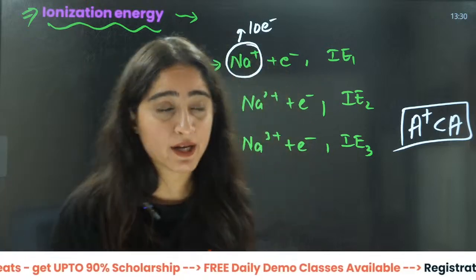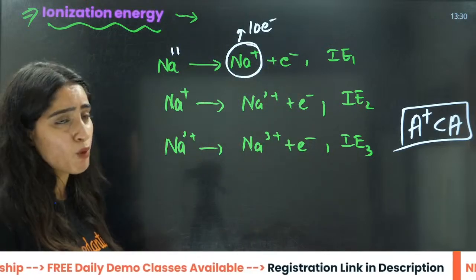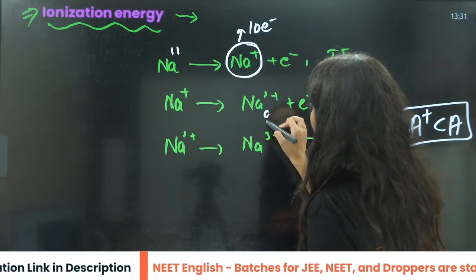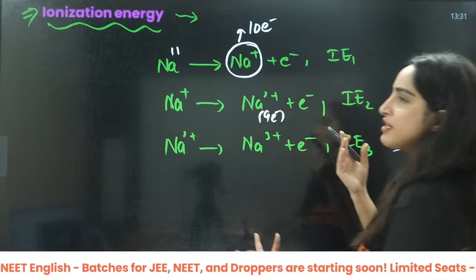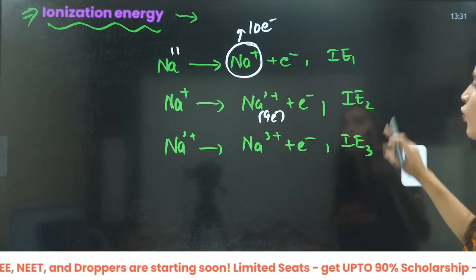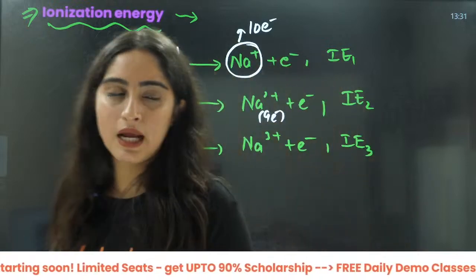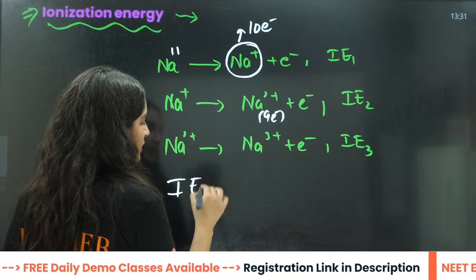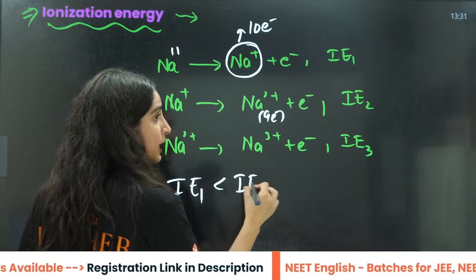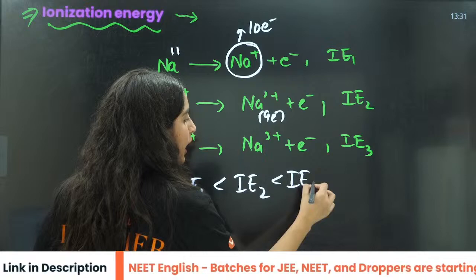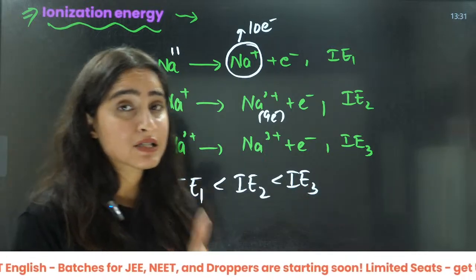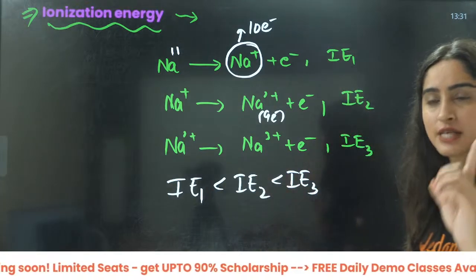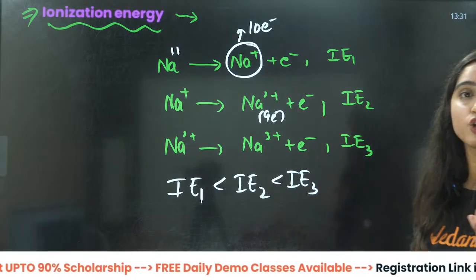To take out the electron from this Na positive, firstly, it is a cation. Second thing, it will be having 9 electrons here. That is not a very stable configuration. So it will be too large, or I would say impossible, right? So that is why, even if I talk about any normal ionization energy, generally IE1, then you have IE2, then IE3, right? Firstly, you have ionization energy of first, then second, then third.